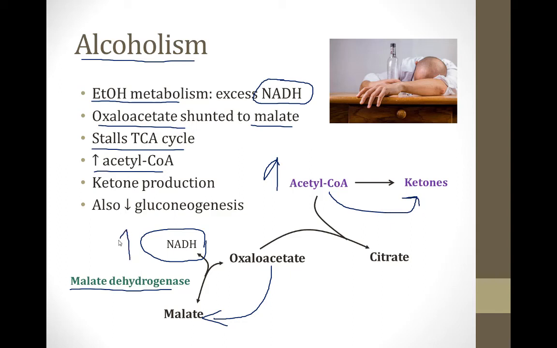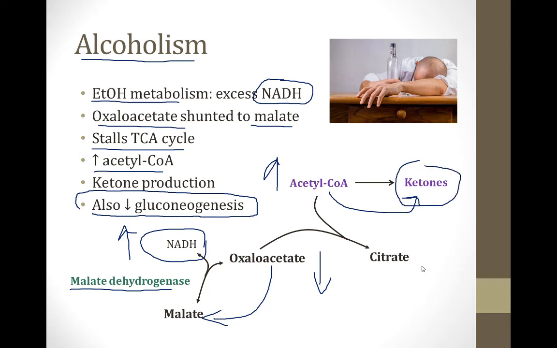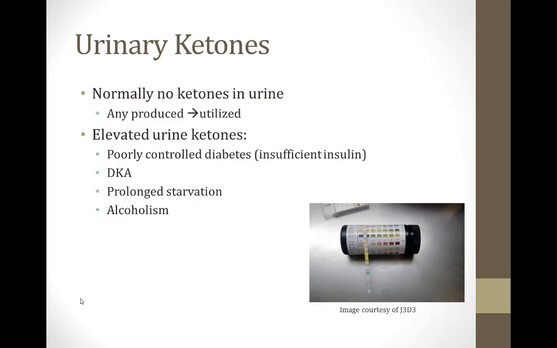Incidentally, the high levels of NADH can deplete oxaloacetate for gluconeogenesis, and that's one of the reasons that alcoholics can show up to emergency rooms hypoglycemic, in addition to having high levels of ketones in their plasma. You can measure the plasma levels of ketone bodies, but this is rarely done. Usually the way you will detect ketone bodies is in the urine.